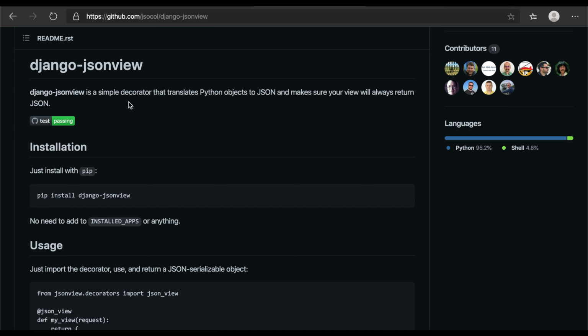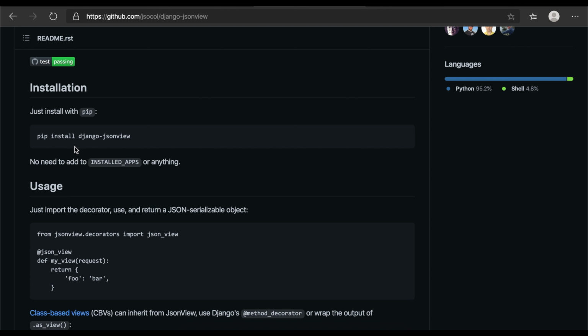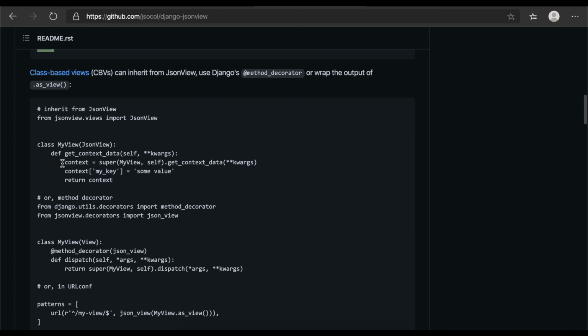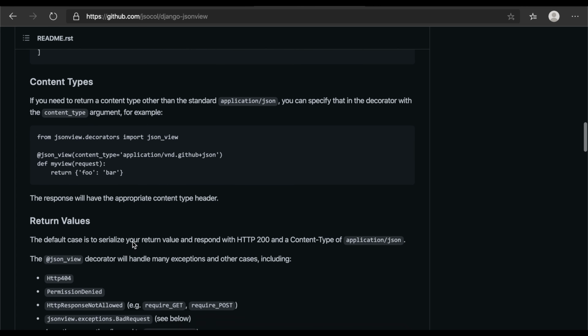This is important if you are building very simple Django applications where you have to return JSON views and not any other objects. So pip install django-jsonview, and here we have the code snippet. They show a class, my view, as a JSON view, and you can return the context. You can see all these examples here.